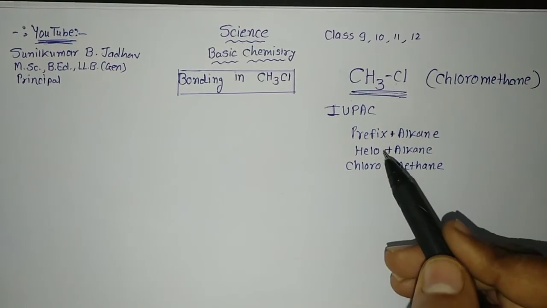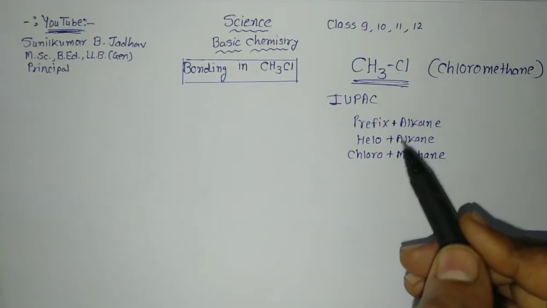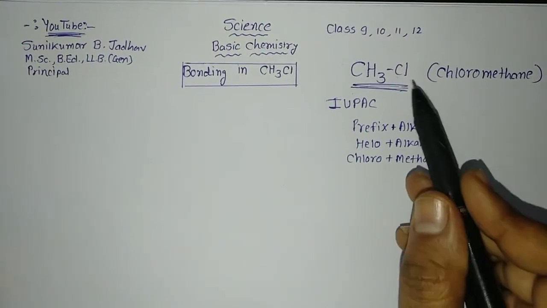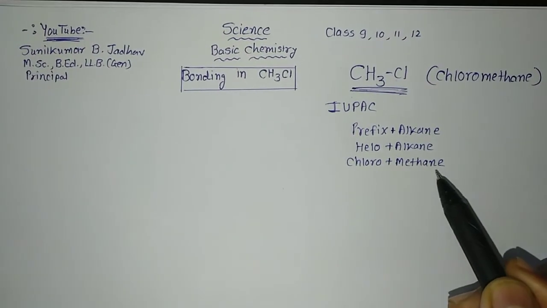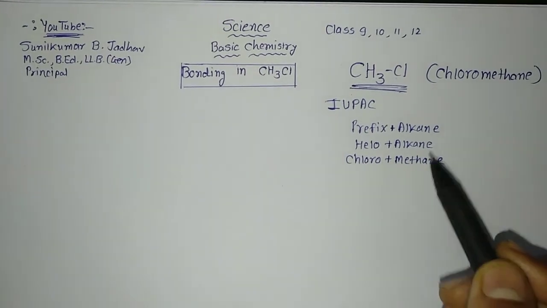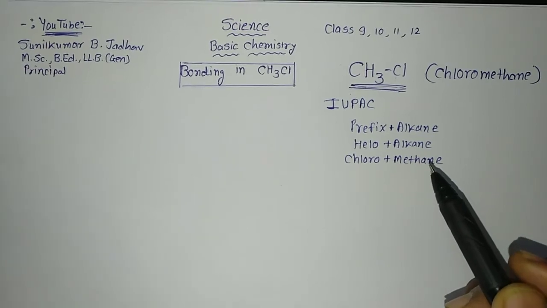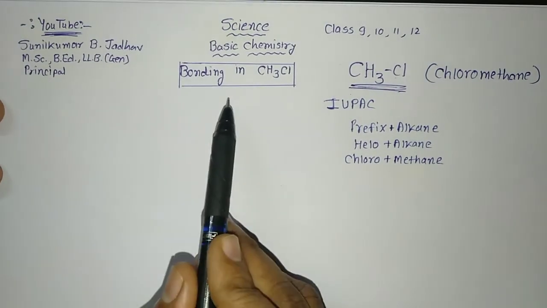This is how you can write the IUPAC name for a compound having a halogen group. Halogen we write as a prefix plus alkane. Here it is called halo. Halogen means halo plus alkane. So here it is chlorine, so it is chloromethane. If it is bromine, bromomethane. If it is iodine, iodomethane, and so on. So now we will see the bonding in CH3Cl.